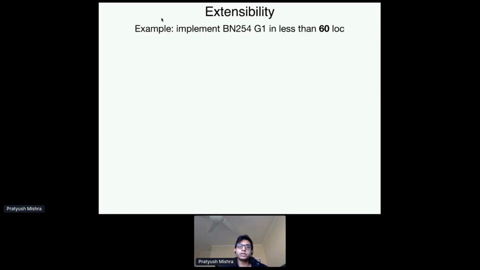So starting off with the ease of implementation, let's say we want to implement G1 of the BN254 bilinear group. And so let's see how we can do it in less than 60 lines of code. So recall that to specify an elliptic curve, you basically need two constants, a and b, in the curve equation y squared is equal to x cubed plus ax plus b, right? So this is all that you should need to specify, along with maybe the generator of the group, right?